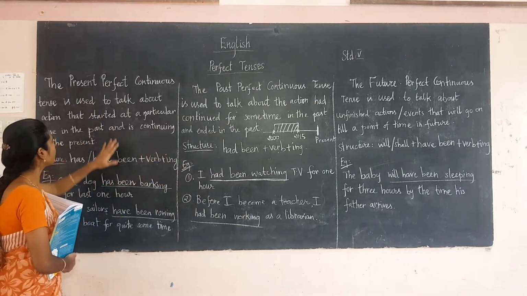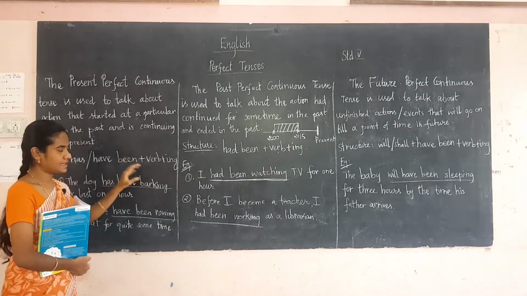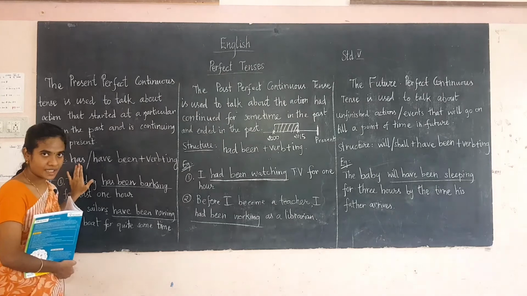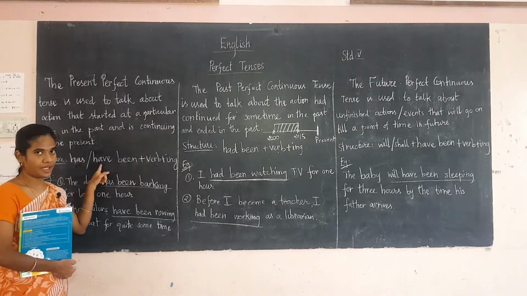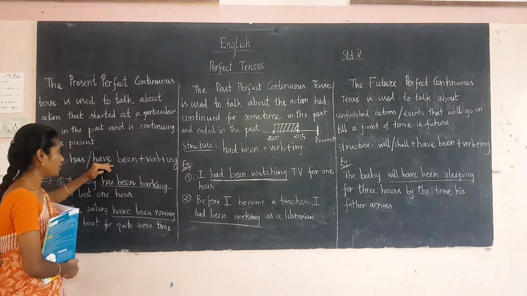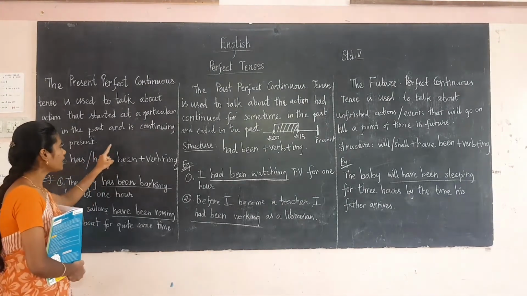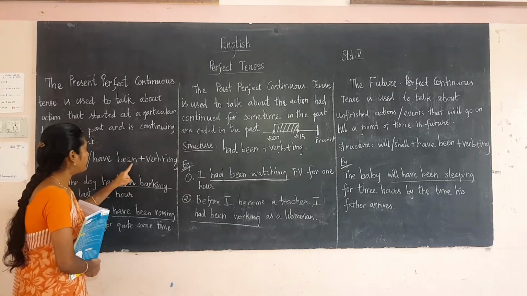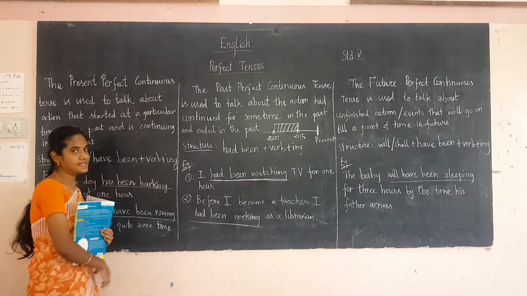Now in the present perfect continuous, the structure is has or have plus been plus verb plus ing. Has for he, she, it and singular subjects. Have for I, we, you, they and plural subjects. Use either based on the sentence. Then you have to include been plus verb plus ing.